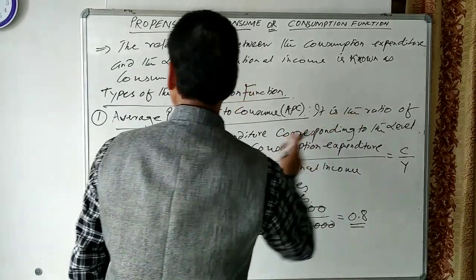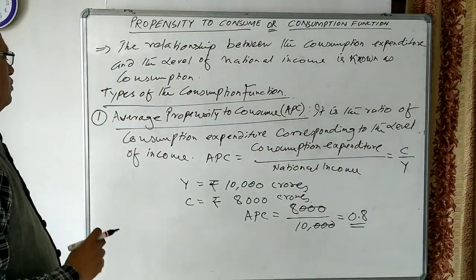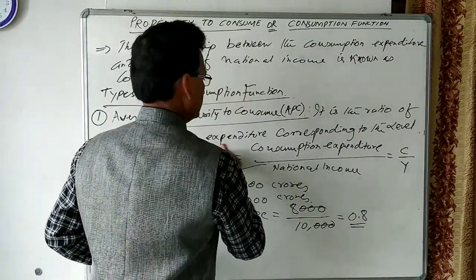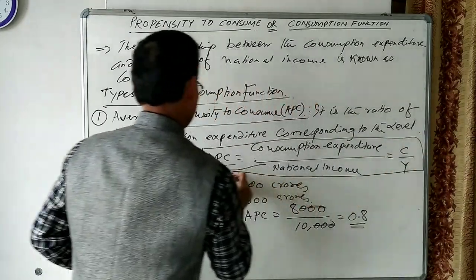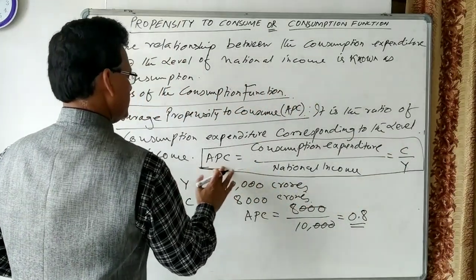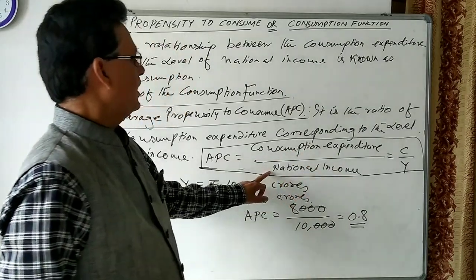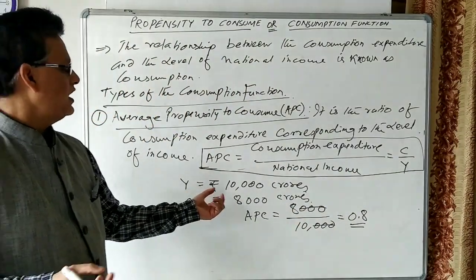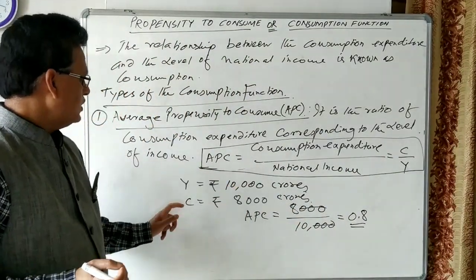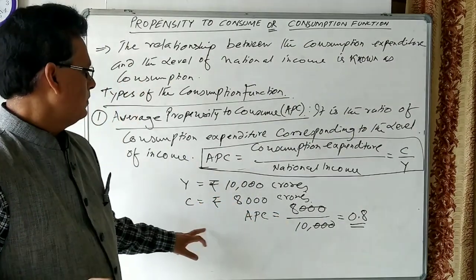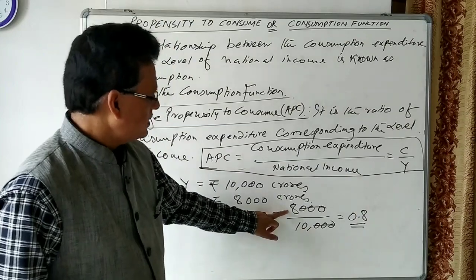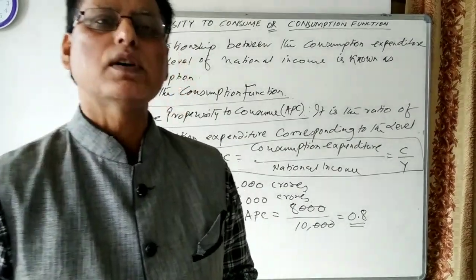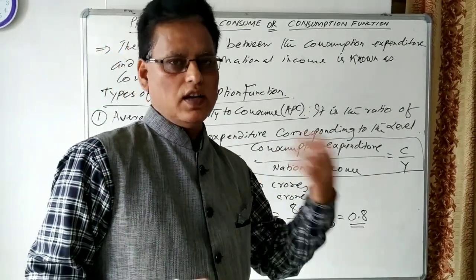We have seen it is the ratio of consumption expenditure corresponding to the level of income. APC is equal to consumption expenditure divided by national income. It means C divided by Y. If we assume the level of income in the economy is 10,000 crore and consumption is 8,000 crore, then APC is 8,000 divided by 10,000, which is equal to 0.8. 0.8 tells us that 80% of the income of the economy goes for consumption.